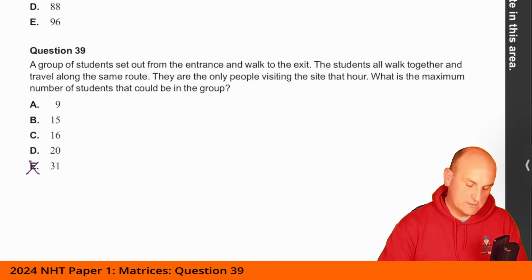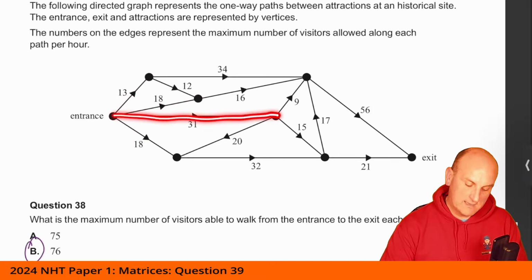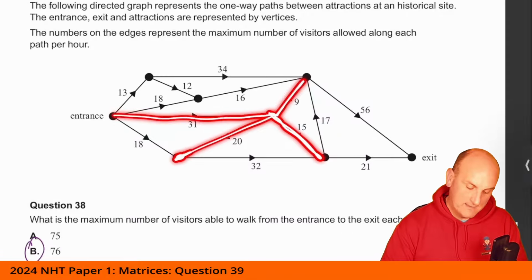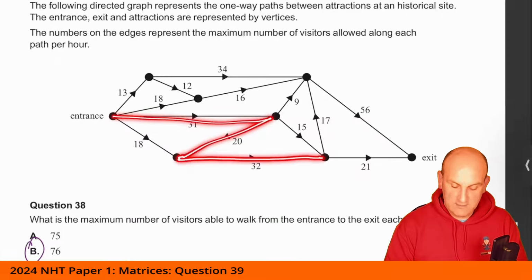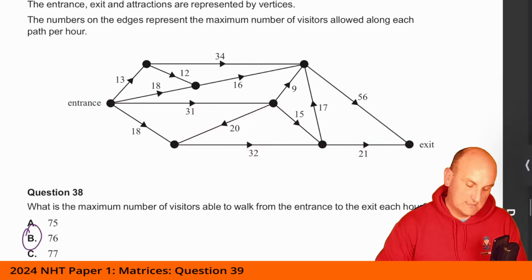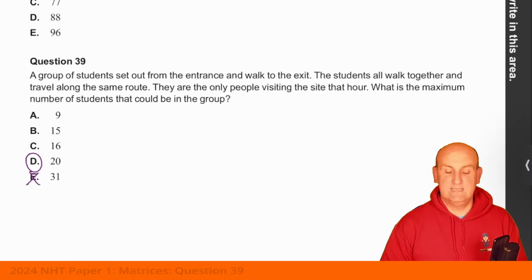So cross that through. Let's look at 20. Can I get 20 people all in one go through? Well, I can get nope, nope, and nope. So yes, I can get the 20 people that way. No, I can't get them up here. I can't get them down here, but I can now get them down here. Can I get those 20 people? Now I've gone here and here. Can I get 20 people along here? Yes. Can I get 20 people on there? Yes. And so basically the answer, really by inspection or trial and error, is 20.